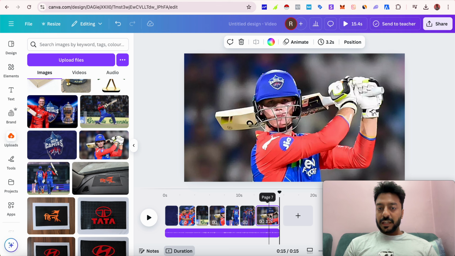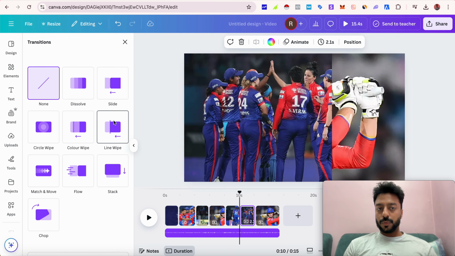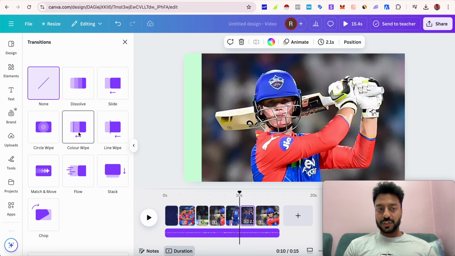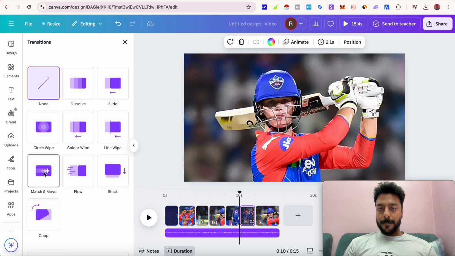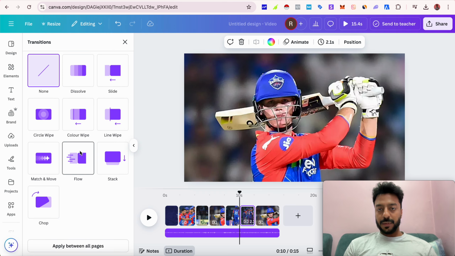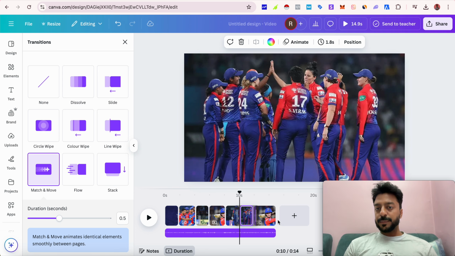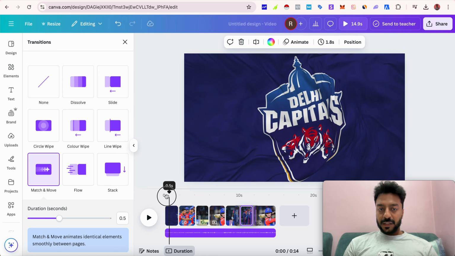After that, for the animations part, if you hover over here, you can see the add transition section. Click on add transition, and from here you can choose whichever transition you like, because Canva has a lot of transitions, right? Circle vibe, match and move, flow, slack, chop. There are different types of animations that you can choose. So right now I'm choosing this match and move. Now you can see that this has been applied, and now I'm just gonna play this video.